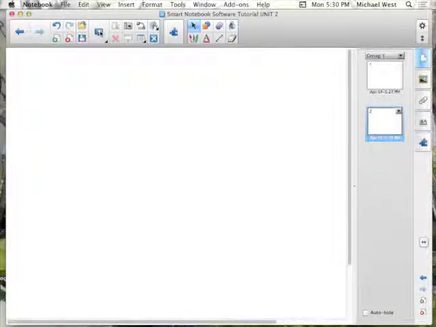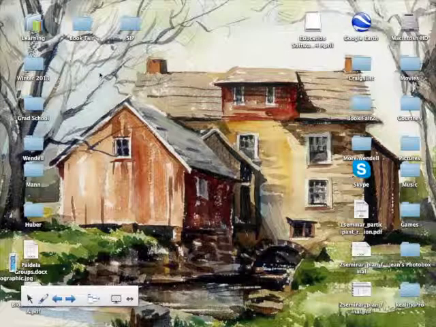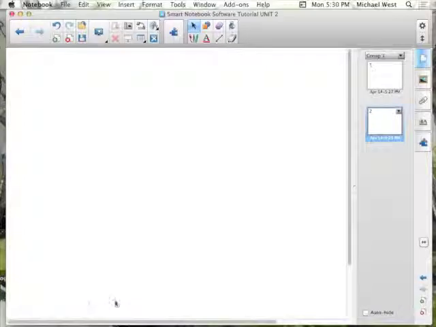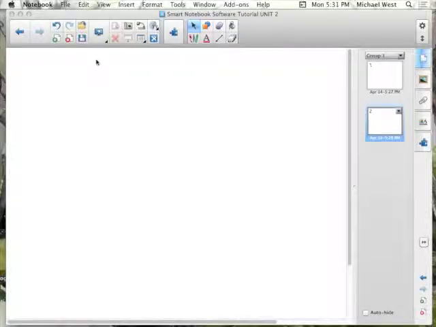This big button next to all those allows me to do a couple of things. I can make my background on here transparent, so I can write right on the screen. Okay, and it actually gets rid of a lot of the clutter of the notebook itself. It gets rid of all the toolbars and the pages and stuff. So if you want to have a more intuitive and sort of clean environment, you can do that. And some other things here, I won't go through every one of these, but one of the most useful things I use is both the full screen and dual page display. Going full screen allows me to make this page, this white page, blank, such that I can actually write on the board itself. I'll show you what I mean.